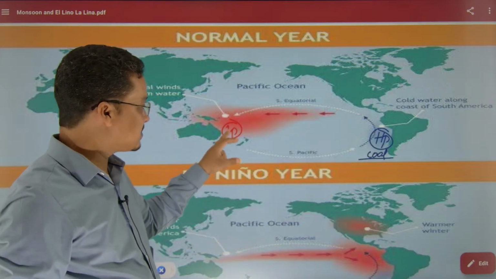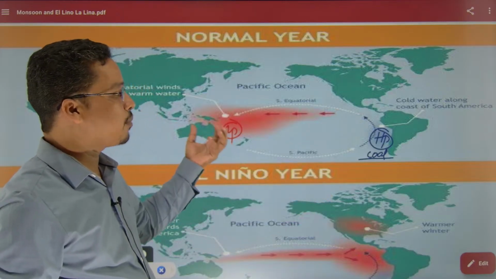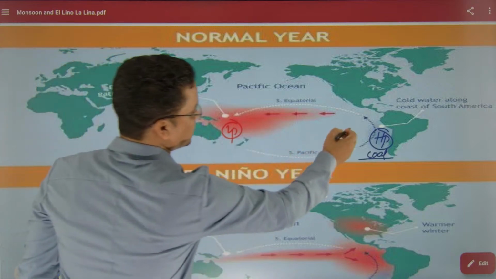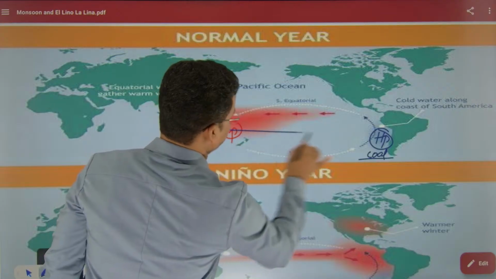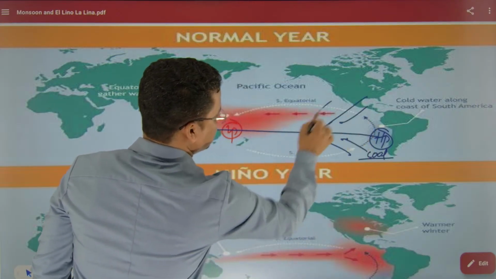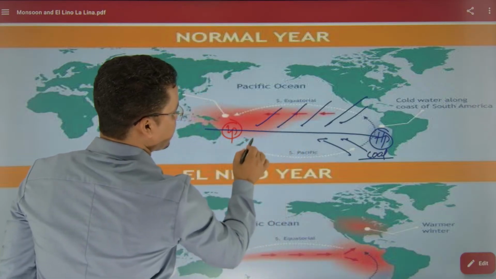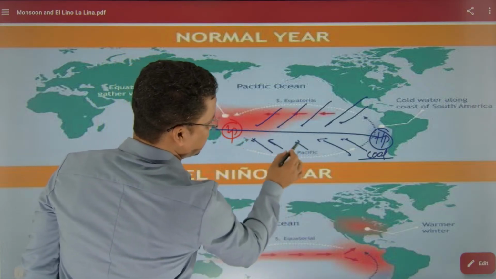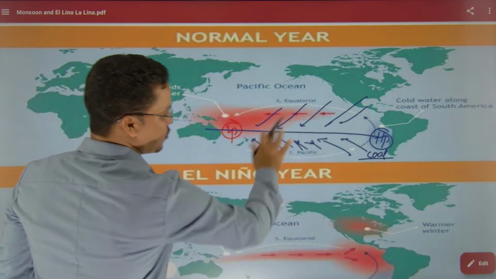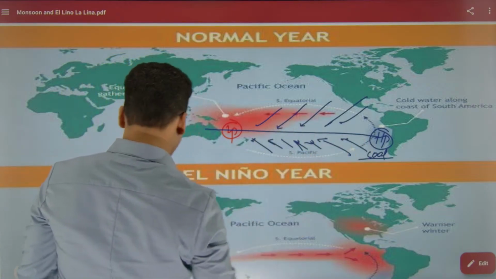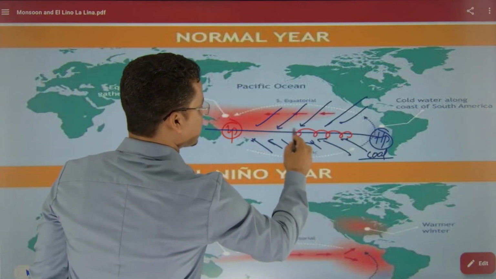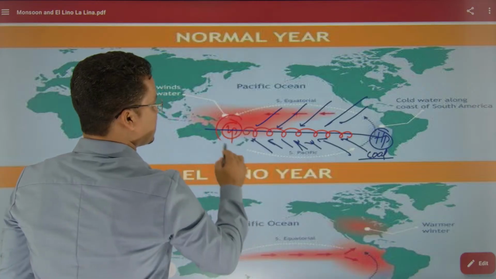And why is this warm water coming from here? Because of your trade winds. If let's say this would be your equator, the trade winds are moving like this. These trade winds will definitely have friction over the surface of the water, and they bring the warm water all the way from here. The surface water, because the SST is the surface water, this warm water comes and piles up here.